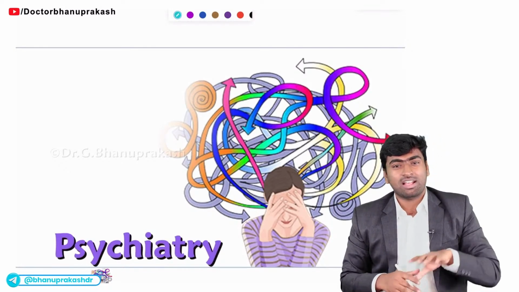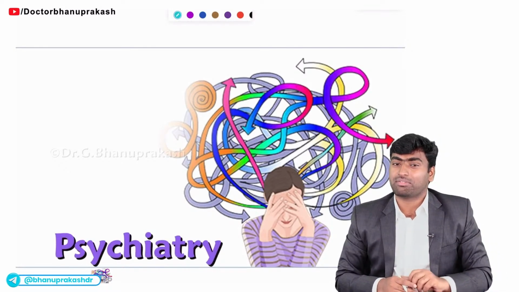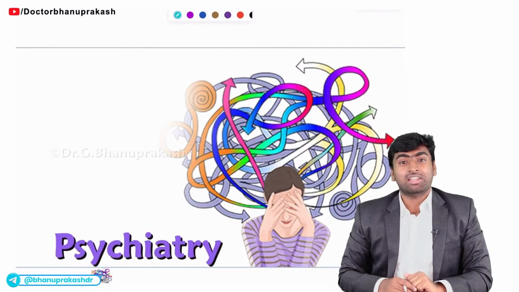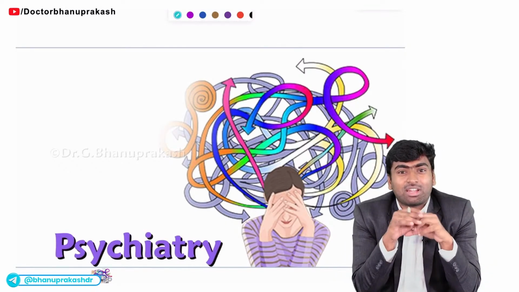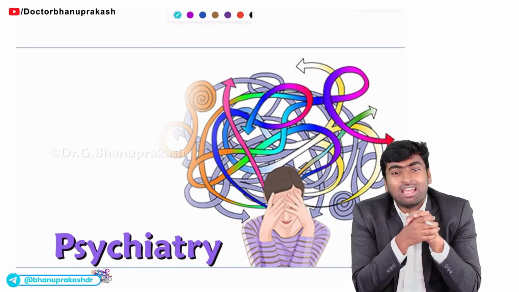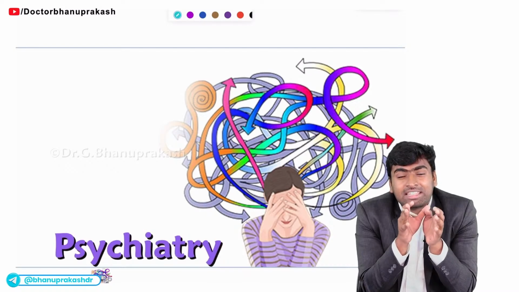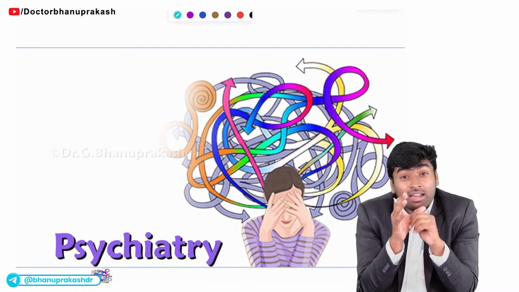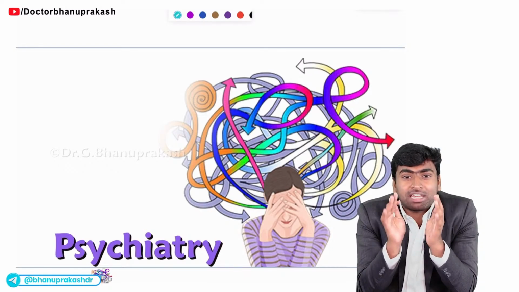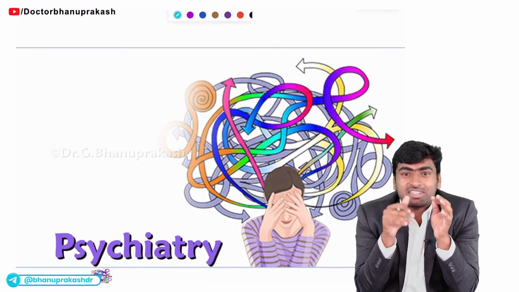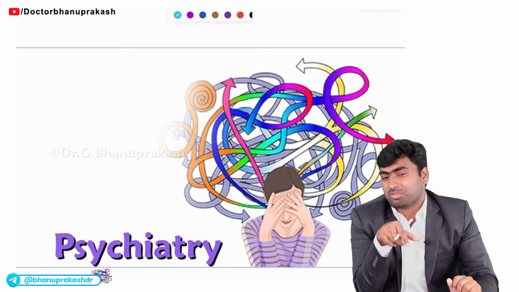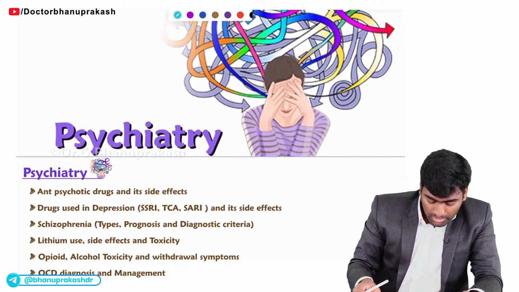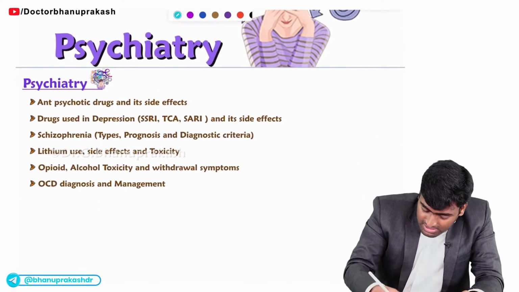In psychiatry also, there will be 7 to 8 questions coming from this subject. And if you read this module, you will be able to get at least 5 to 7 questions correct. And we know sometimes psychiatry is allied with pharmacology, which is psychopharmacology, and the question number may increase up to 10. Just remember, 10 questions can be asked from this small subject. Fine. And in psychiatry, you need to know just a few topics.